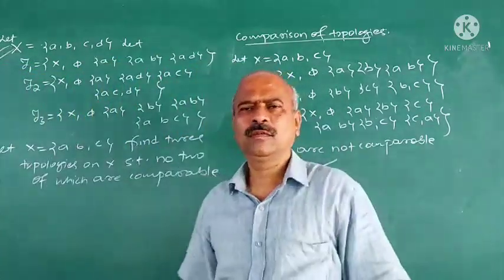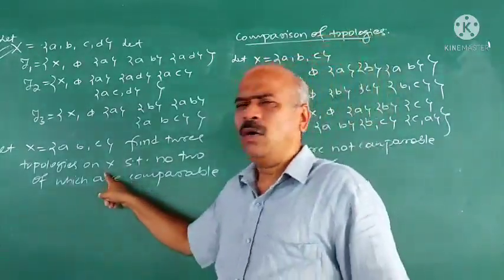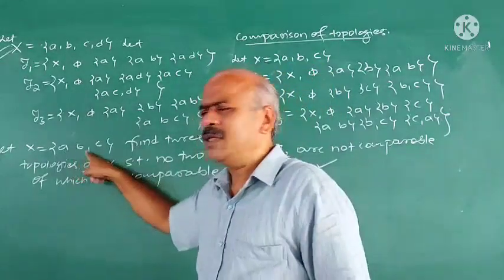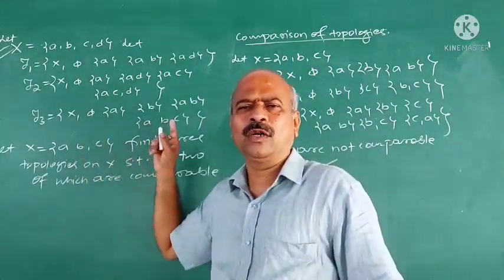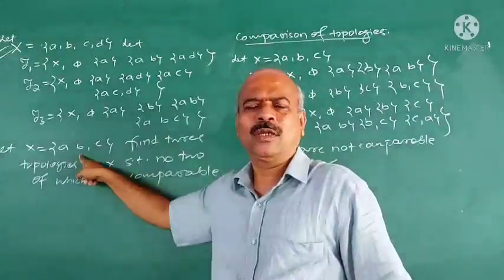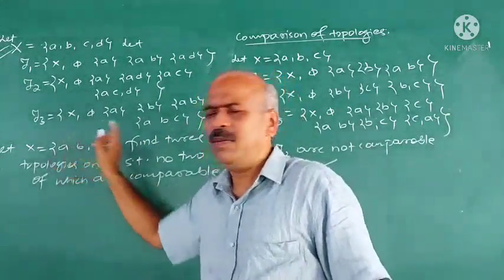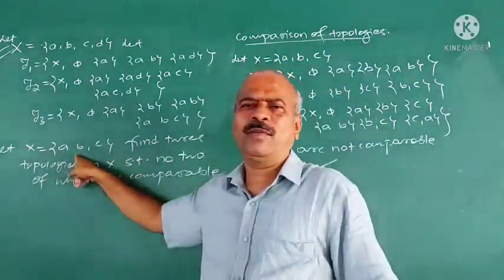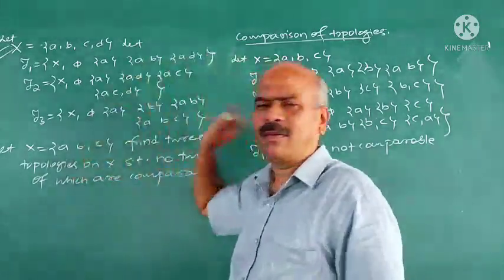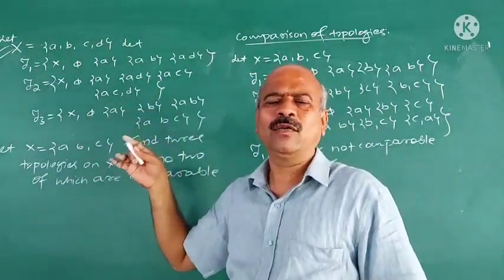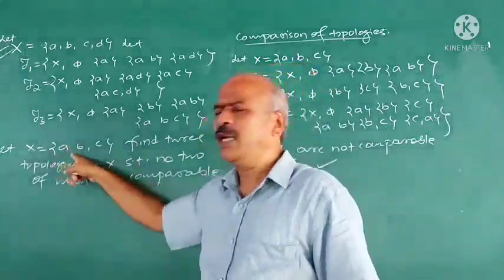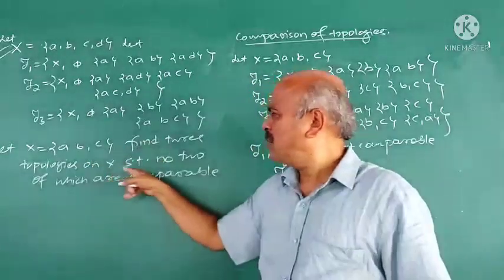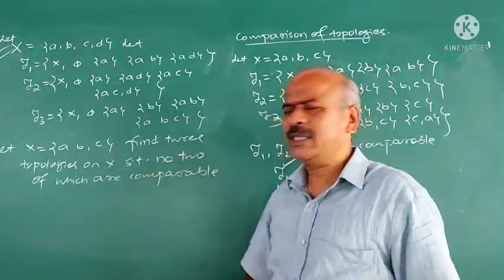This is again a question. You know how to check when two topologies are comparable, and instead of ABC we can take PQR or 1, 2, 3, and so on. That is a question of notation. Instead of ABC we can take 1, 2, 3 or PQR, any set. X is any non-empty set. Because in all the problems I have used ABC, don't think that we have to use only ABC. X is a non-empty set here. Now, find three topologies on X such that no two of which are comparable.